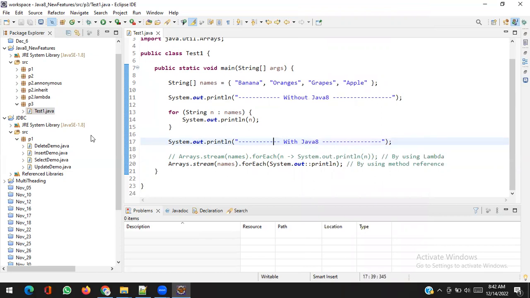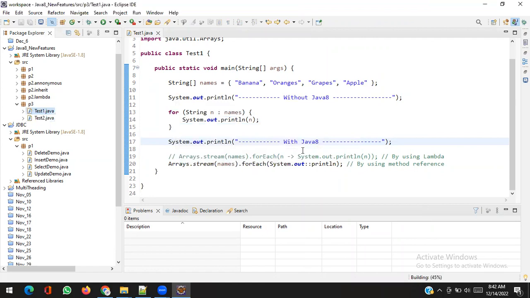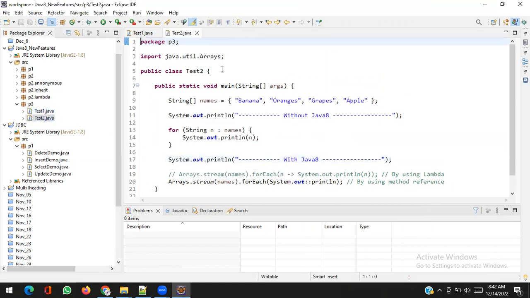Now let's take a different test. Same output. I don't want to print directly, but I want to convert into uppercase, then print.